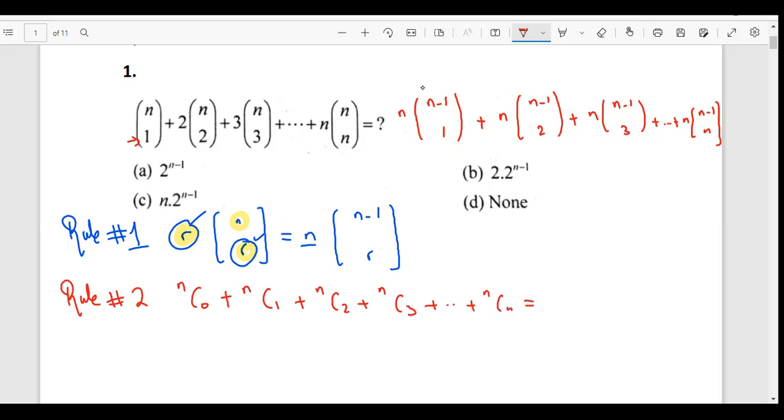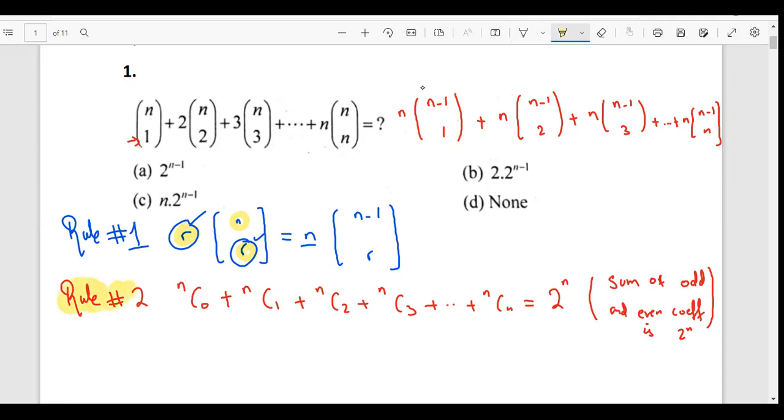This entire sum is going to be 2 power n, and this is basically this, that the sum of odd and even coefficients is 2 power n. I am going to explain it again, don't worry. Please focus everyone.